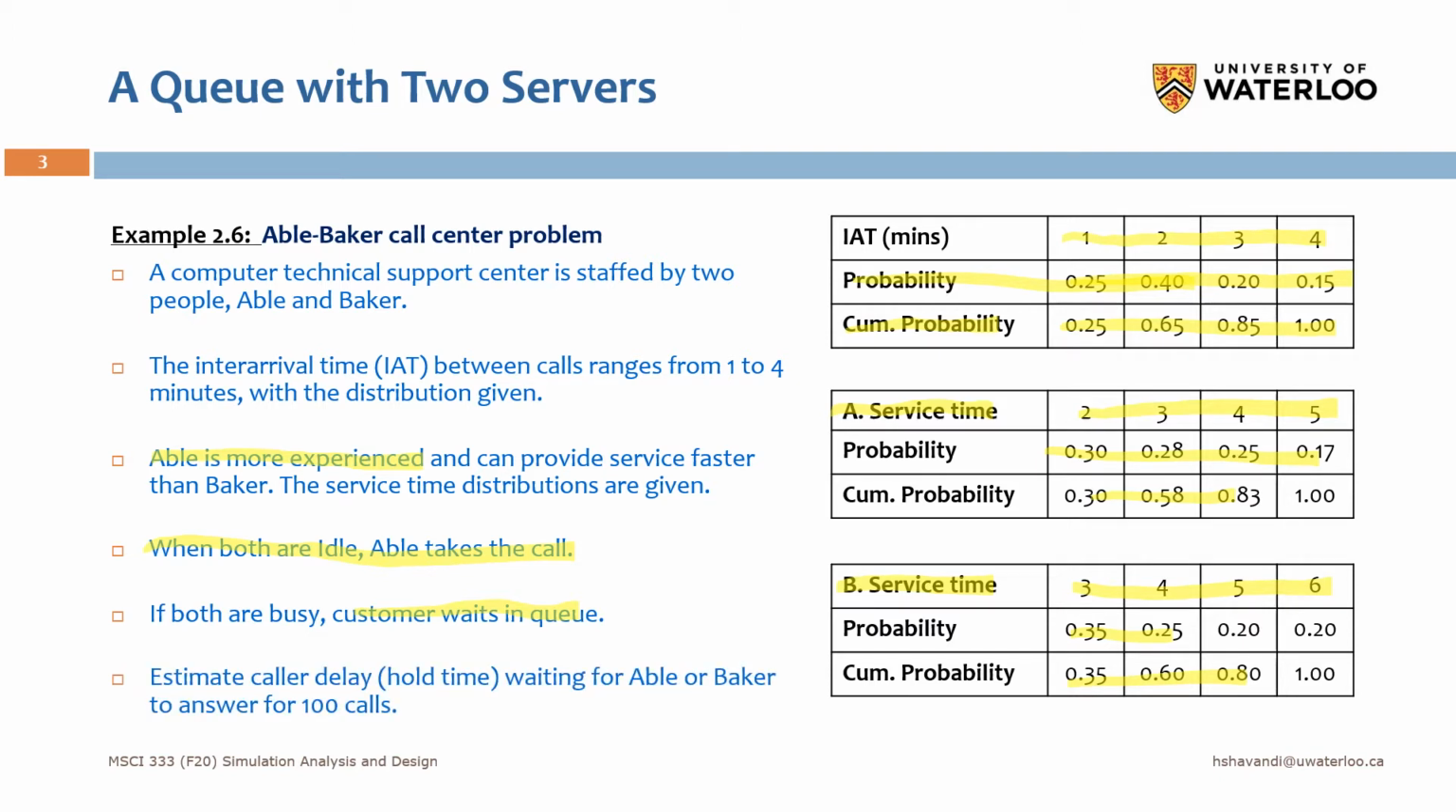So here is the purpose of our simulation. We want to estimate the caller delay, or hold time, or waiting time. Okay, so we would like to estimate the average waiting time for the calls when any of the servers, Able or Baker, will answer the calls. And we want to estimate this average by running the simulation model for 100 calls. Okay, so this is our problem definition here.